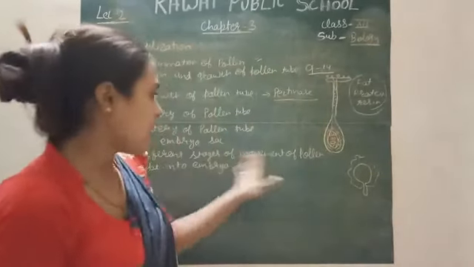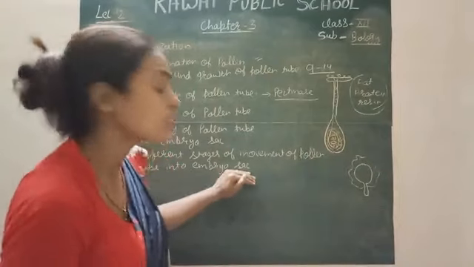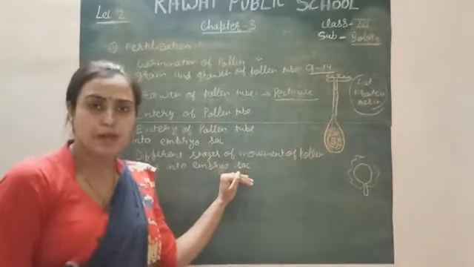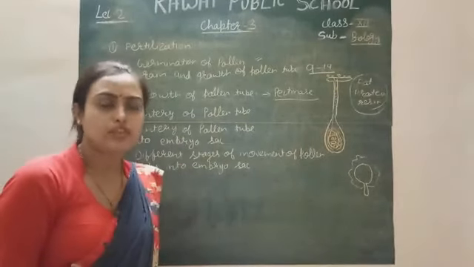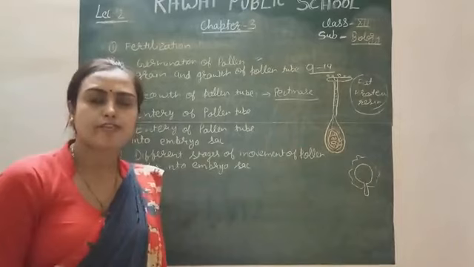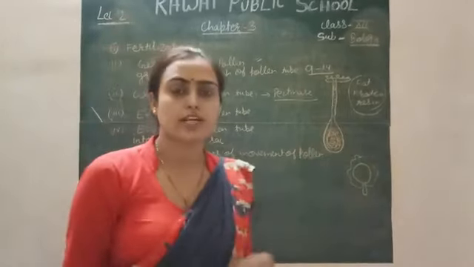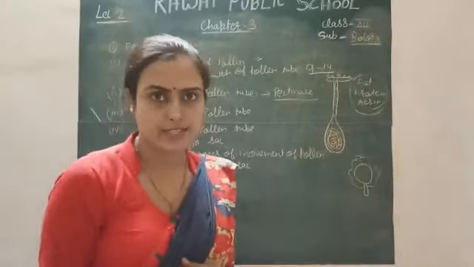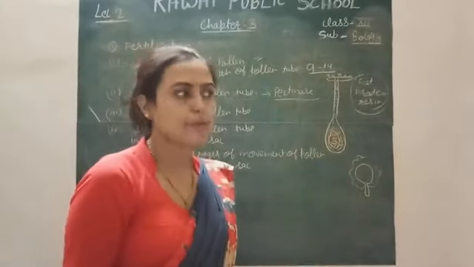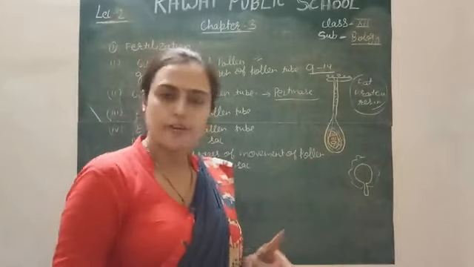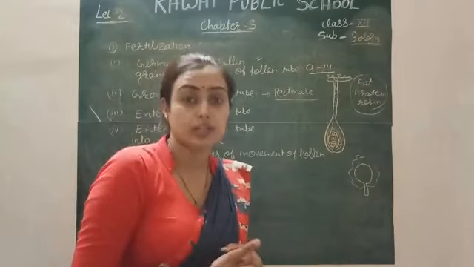When the pollen tube enters into the female tract or embryo sac, various changes occur in the embryo sac. What will happen? Firstly, the synergid cell degenerates. It is destroyed by the pollen tube. Or if the pollen tube enters through the chalaza, then it destroys the antipodal cells. When the pollen tube enters into the embryo sac, the synergid cell is destroyed, we understand this. Then what will happen next?